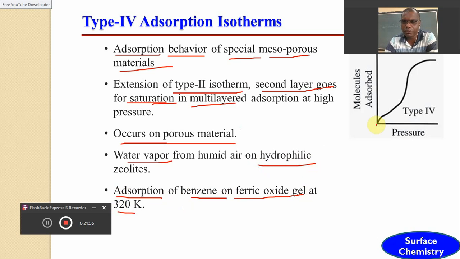Here I would like to discuss the graph or the adsorption isotherm for this type. Initially there is a monolayer.